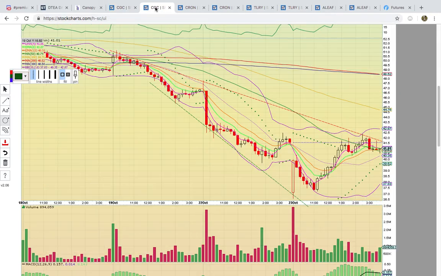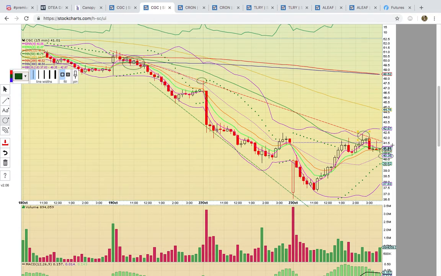Okay, let's look at CGC here on the 15-minute chart, and you can see it's been in this downtrending channel. Well, it's breaking above the green line. That's the 50 simple moving average, currently at 40.79. That's going to be the big level, along with the middle Bollinger Band here at 40.35, the dotted purple line. If it can stay above this green line and this dotted purple line tomorrow, that should signal that it wants to head higher.